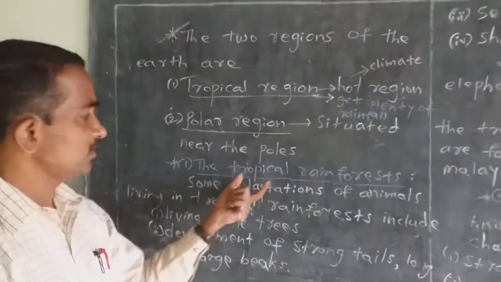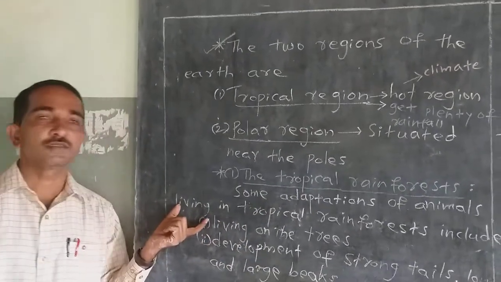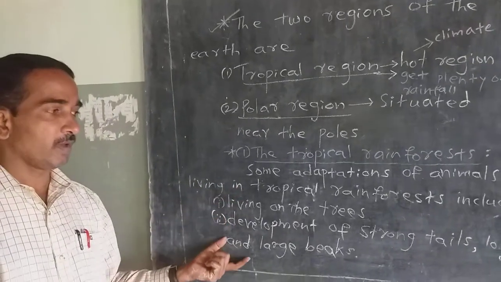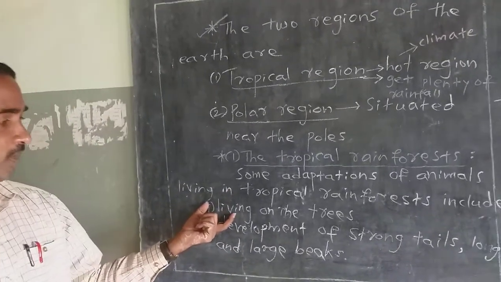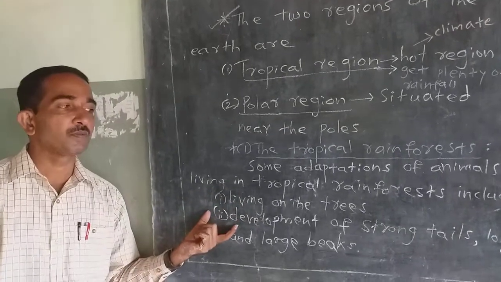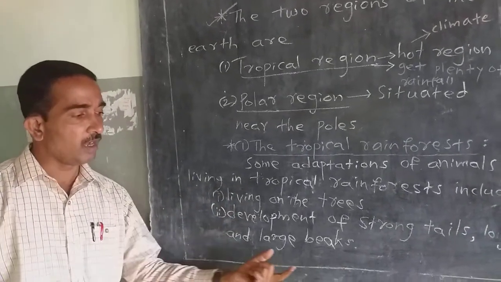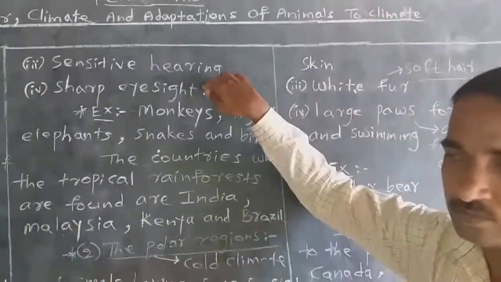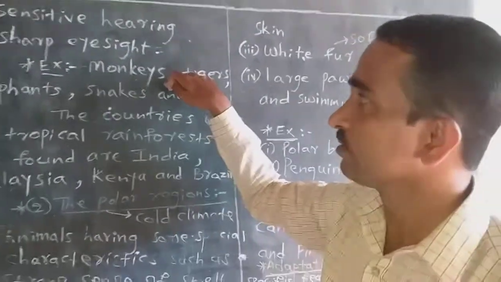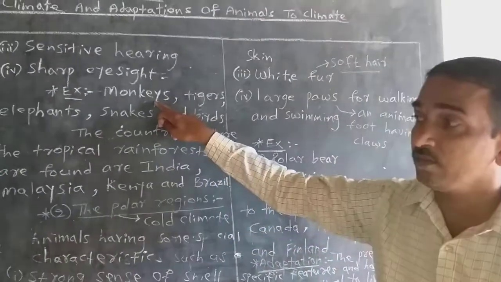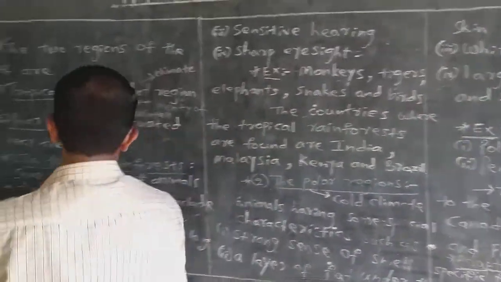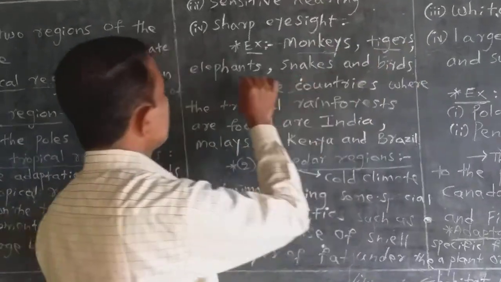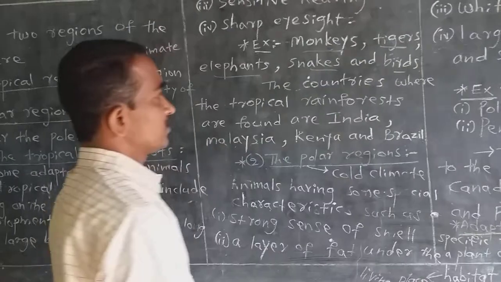The tropical rainforest, the animals living in this region contain certain characters. These characters one by one I have written on the board here. First one, living on the trees. Second one, development of strong tails, long and large beaks, sensitive hearing, sharp eyesight. Examples of animals which are living in the tropical rainforest: first one, monkeys, tigers, elephants, snakes and birds.